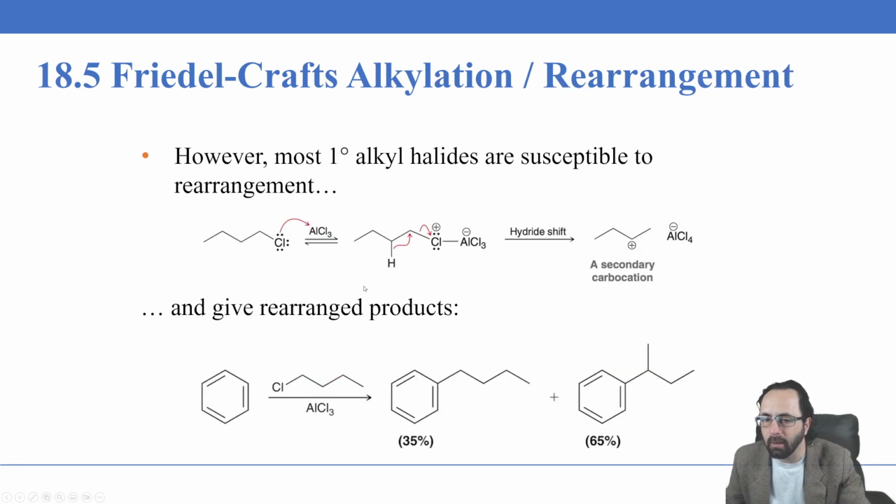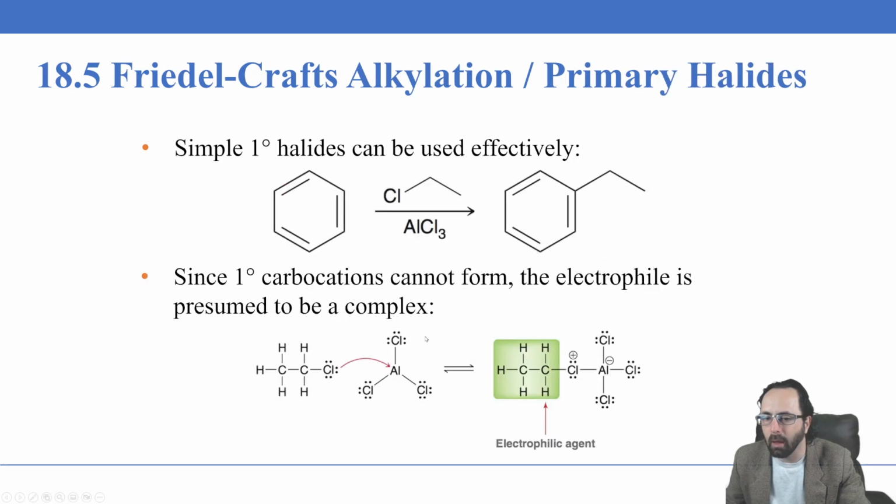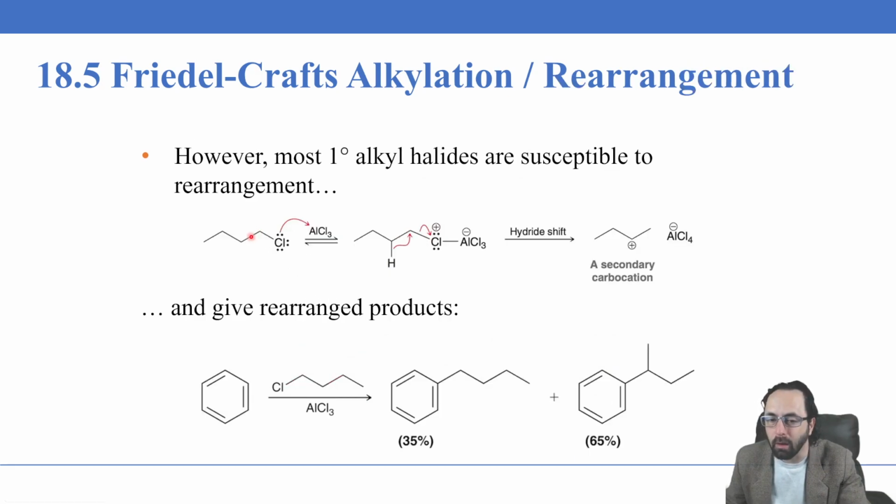The problem is that many primary alkyl halides can undergo rearrangement. If we have chloroethane here, we don't have to worry about a rearrangement because both carbon atoms are going to be primary carbons. However, if we have a longer hydrocarbon chain, now there's the potential for a rearrangement of the carbocation intermediate, right?